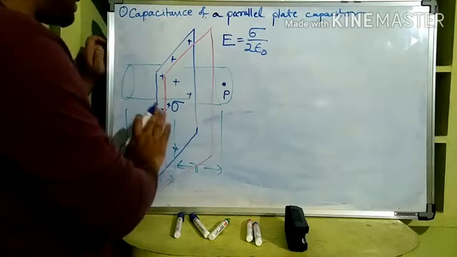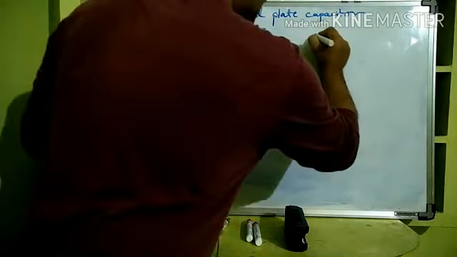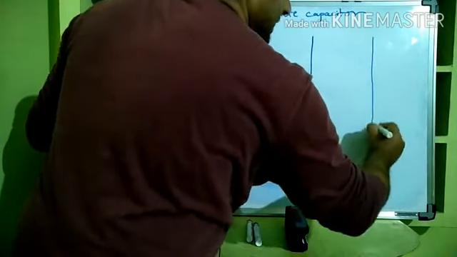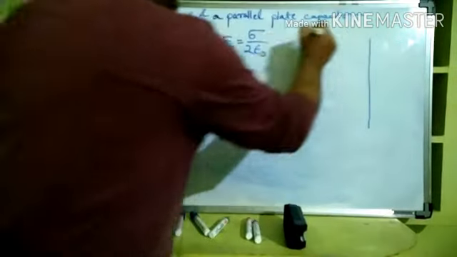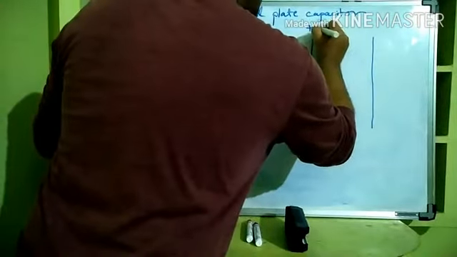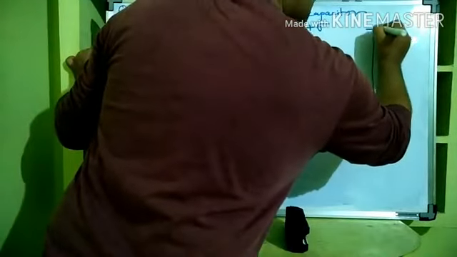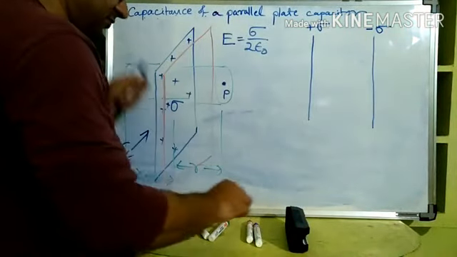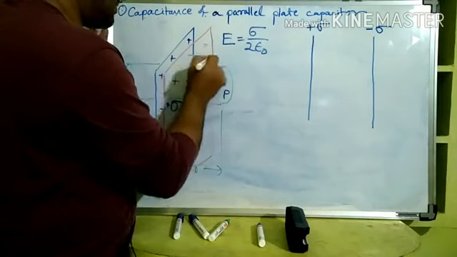If you are looking from this side, these capacitor plates will look like a straight line, right? So I am showing that view. Let us say this is one plate, this is one plate. This gap is very small; just to make you understand I am showing it this big. Let us say this is plus sigma and this is minus sigma. One plate is charged positive and one plate is charged with an equal amount of negative charge.